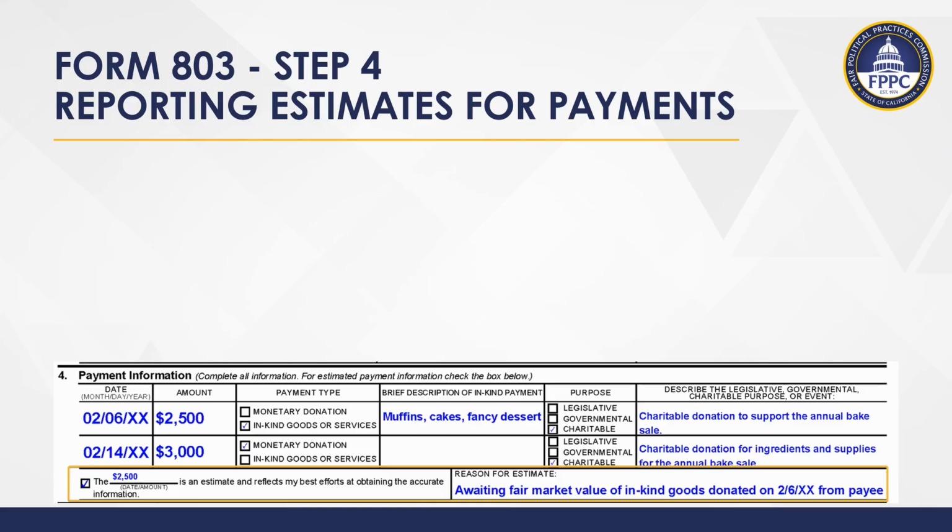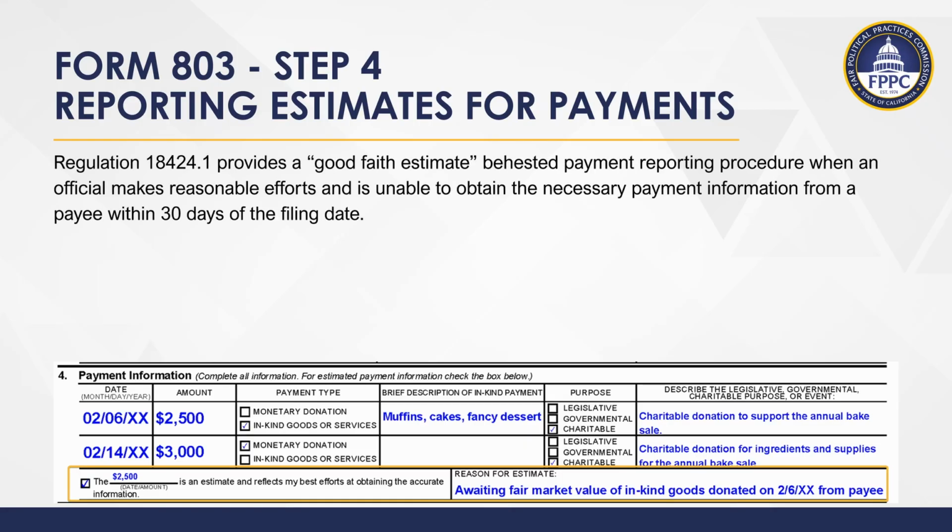When the official makes a behest for payment but is otherwise unaware of the reportable payment information, the Act's reporting requirements necessitate that the official request the information from the payee. Regulation 18424.1 provides a good faith estimate behested payment reporting procedure when an official makes reasonable efforts and is unable to obtain the necessary payment information from a payee within 30 days of the filing date. We will discuss an example of a reasonable effort in the next slide.